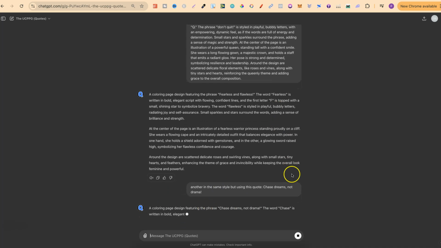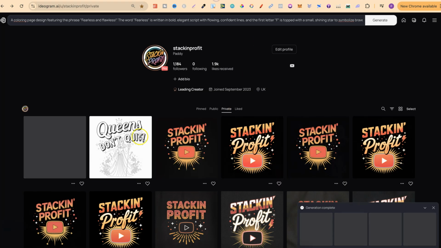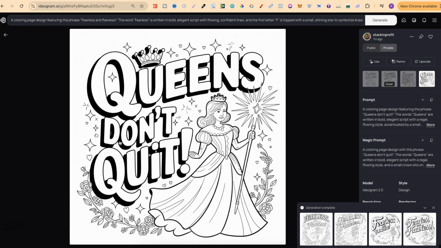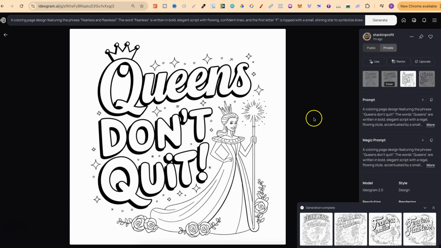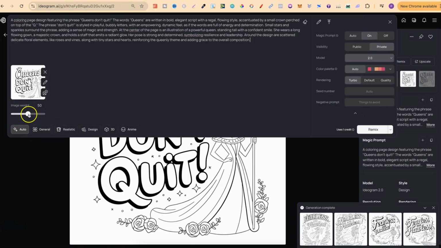Now, while that's doing that, let's come back over to Ideogram. We didn't actually choose the page that we liked on this one. So let's go ahead and remix this. We're going to do 100% magic prompt off and click remix. Now I do this so my 4 generations generated is all exactly the same colouring page. That way I don't have to go into each individual page on my profile to find the colouring pages, because I know at a glance that they're all exactly the same.